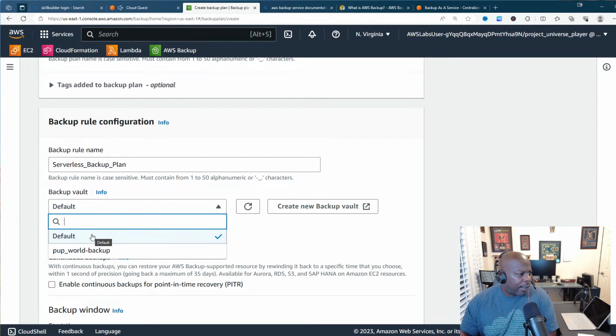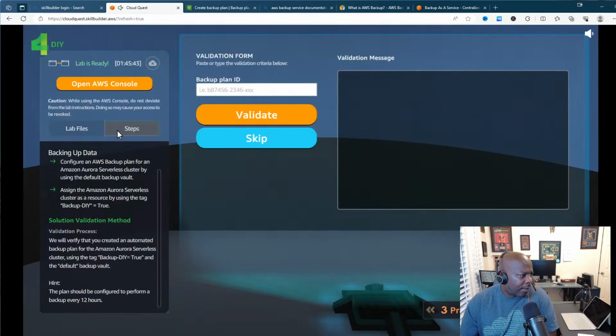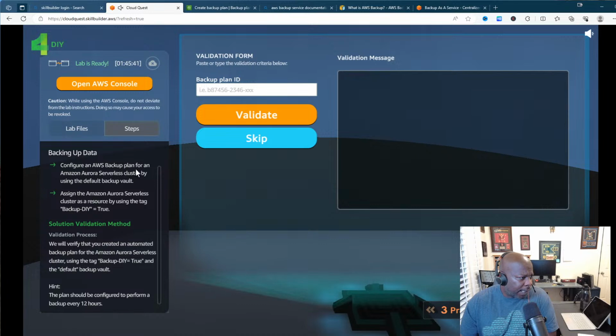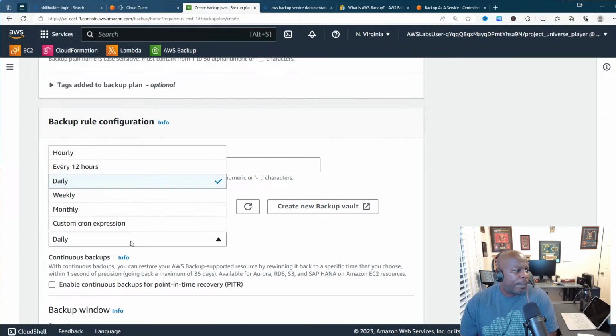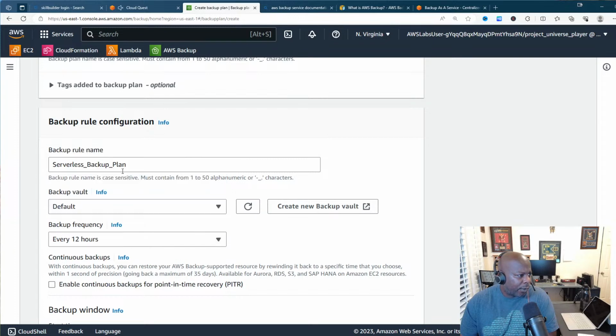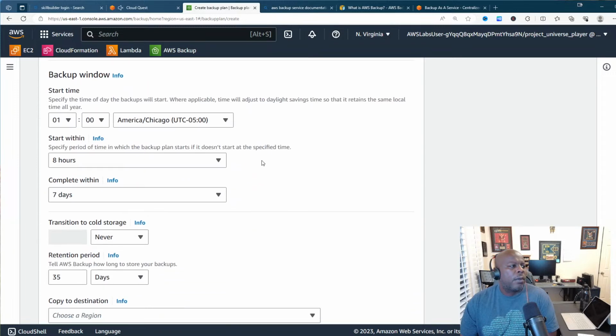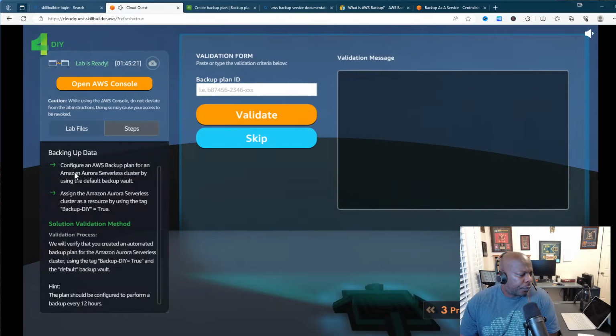I never created a backup vault. So now let me see. Configure an AWS backup plan for Amazon Aurora cluster by using the default backup vault. This is the backup vault is default. Okay, got it. Backup frequency is every 12 hours. Okay. All right, cool. For Amazon Aurora serverless cluster by using the default backup vault. Assign the Amazon Aurora serverless cluster as a resource by using this tag.